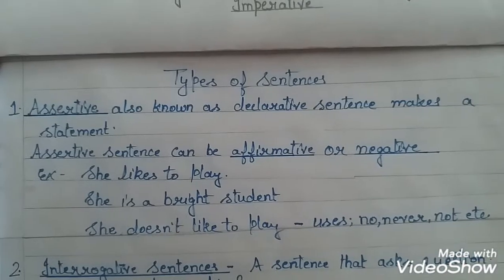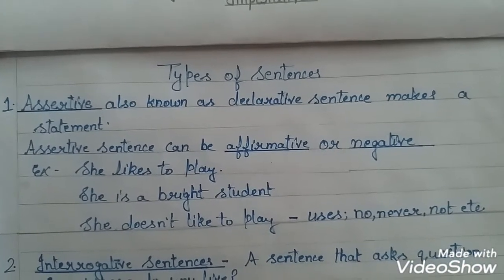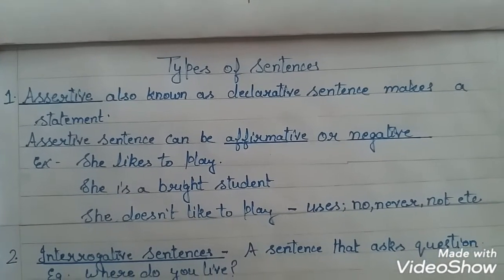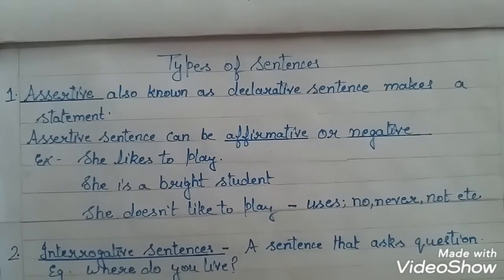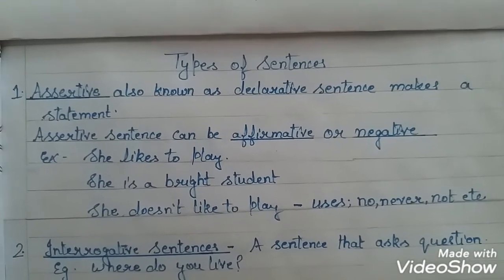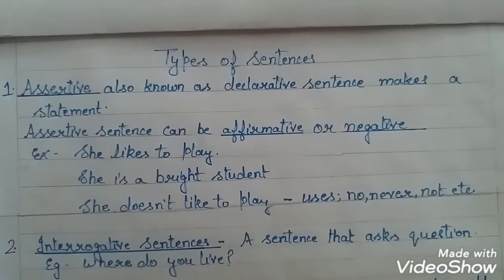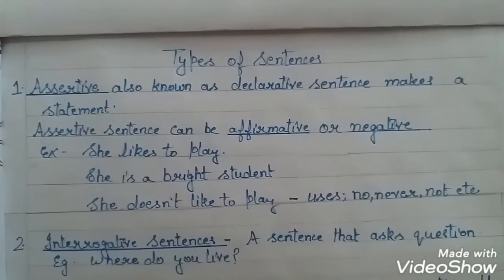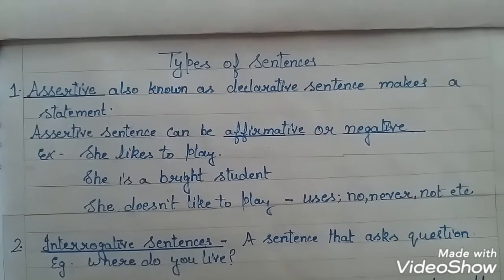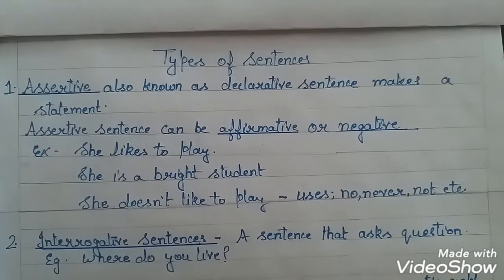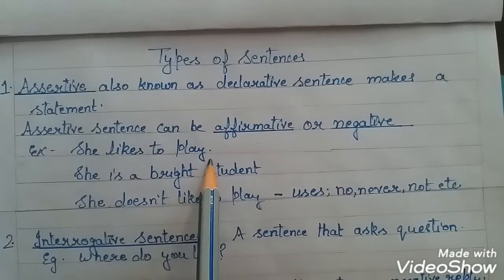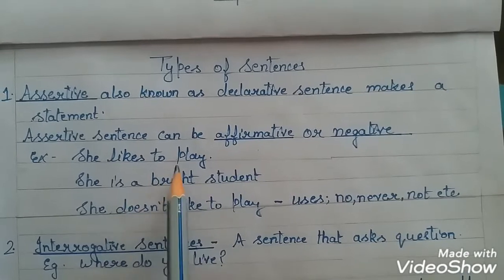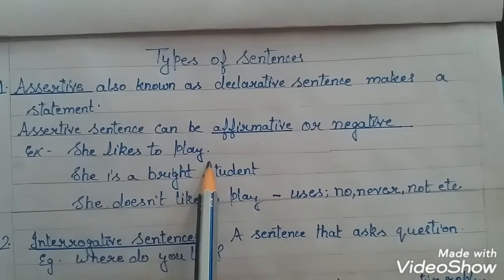First is assertive. These sentences are also known as declarative sentences, and they make only a statement. They are known as statement sentences, and these assertive statements may be both affirmative or negative. Affirmative means positive statements, and negative means statements which involve no, never, not, none. For example, she likes to play. This is an affirmative, positive statement.